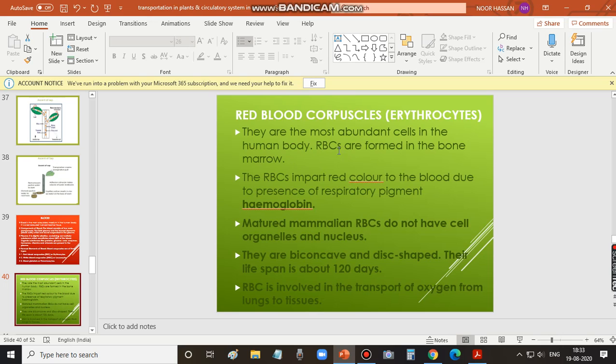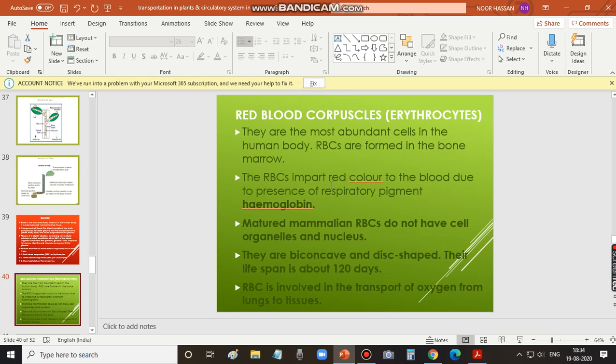Per cubic millimeter, blood consists of 5 million RBCs. Even a single drop of blood consists of around 5 million RBCs. They originate from the bone marrow.